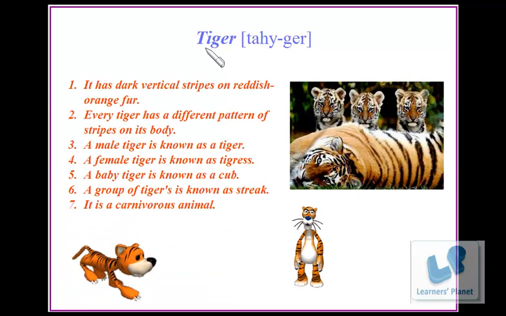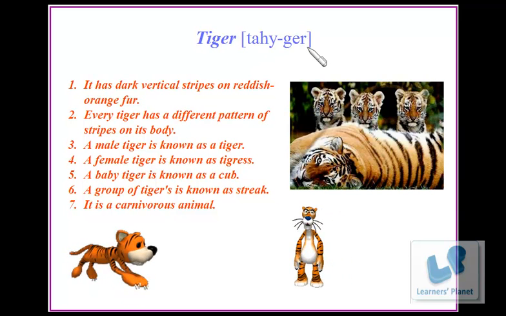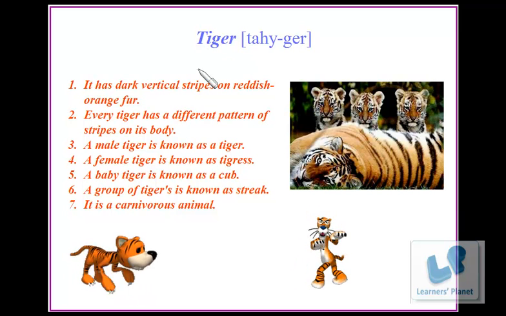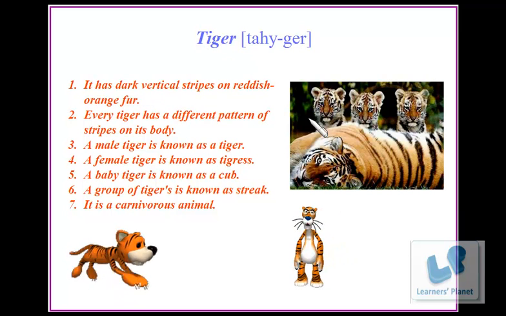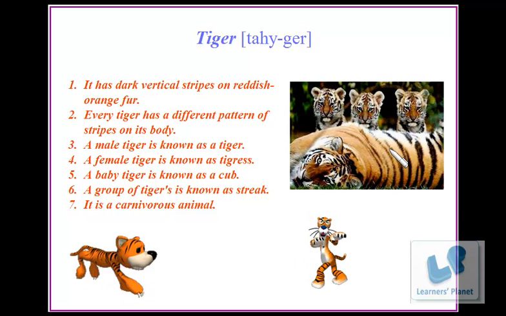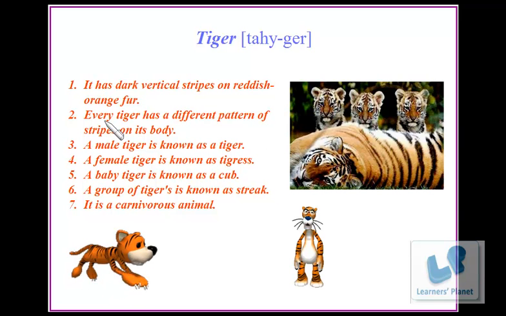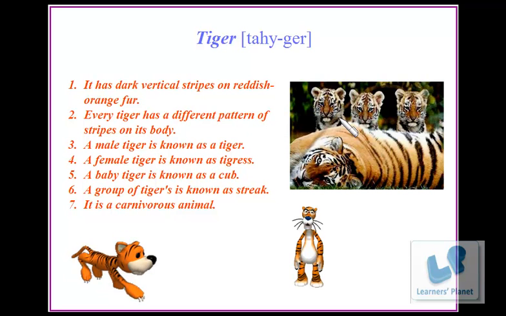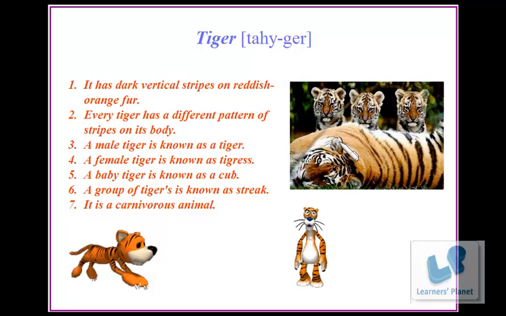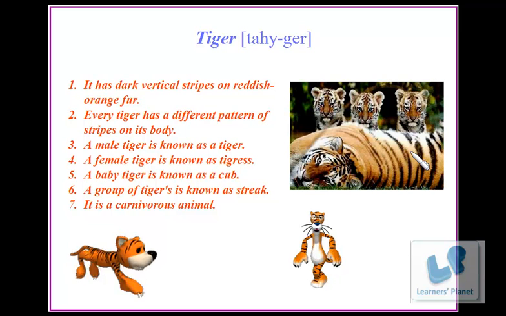So the first animal we have here is tiger. This over here is the pronunciation of tiger. Okay? So, tiger. It has dark vertical stripes on reddish orange fur. So over here is the fur and here it has dark stripes. Every tiger has a different pattern of stripes on its body. Over here all these three cubs and this mother tiger will all have different stripe patterns on their body.